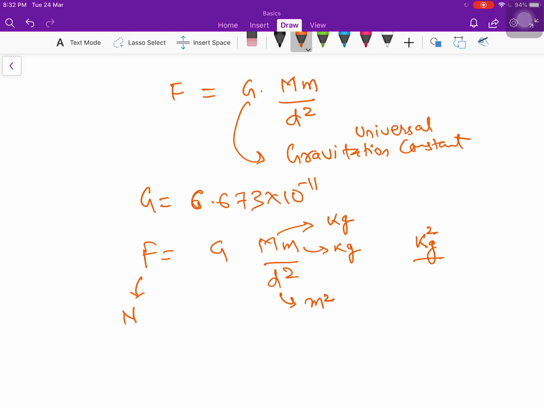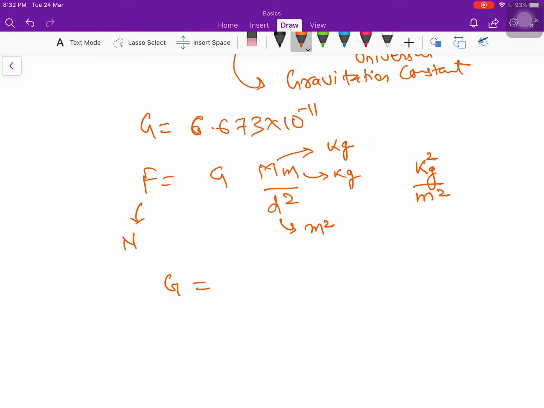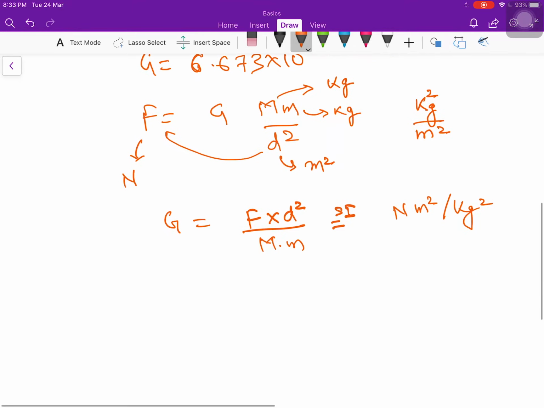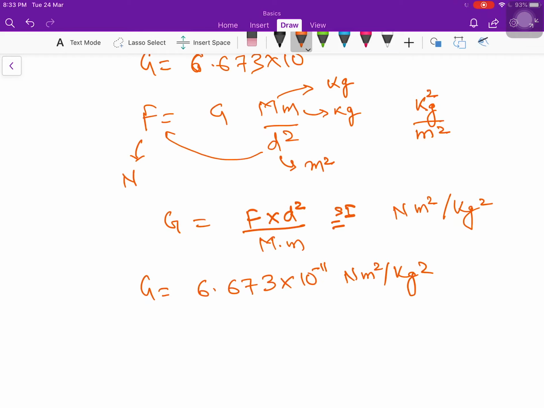So now you can see, we can write G equals, if we take this d square to the other side, F into d square upon m into m. So what will be its SI unit? It will be Newton meter square per kg square. So you don't have to remember this, you can directly find the SI unit of G. So the value of G is 6.673 into 10 to the power minus 11 Newton meter square per kg square, right?